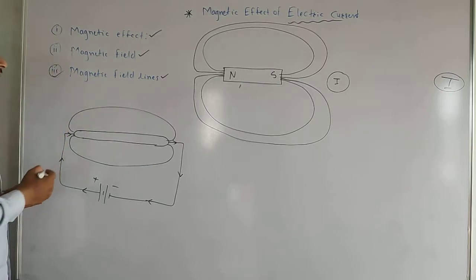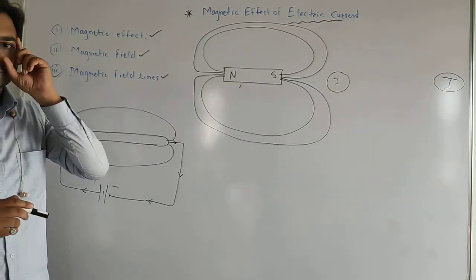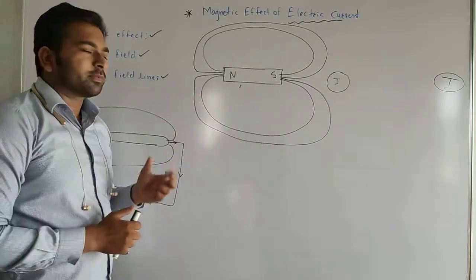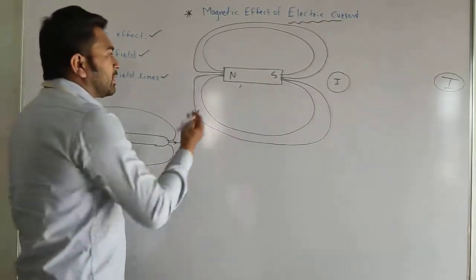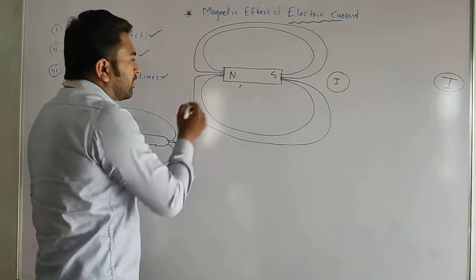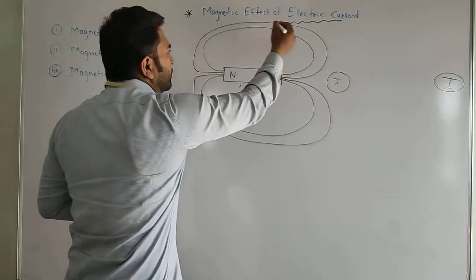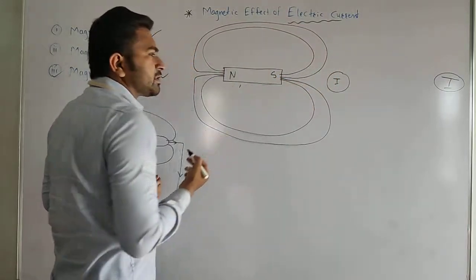So the next topic is magnetic field lines. What is meant by magnetic field lines? As we have seen in the case of a magnet, magnetic field lines always start from the north pole and travel in this way, then enter at the south pole.